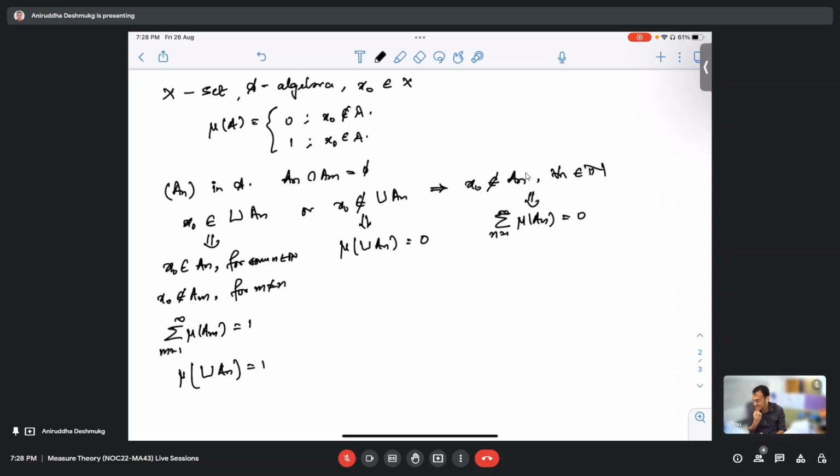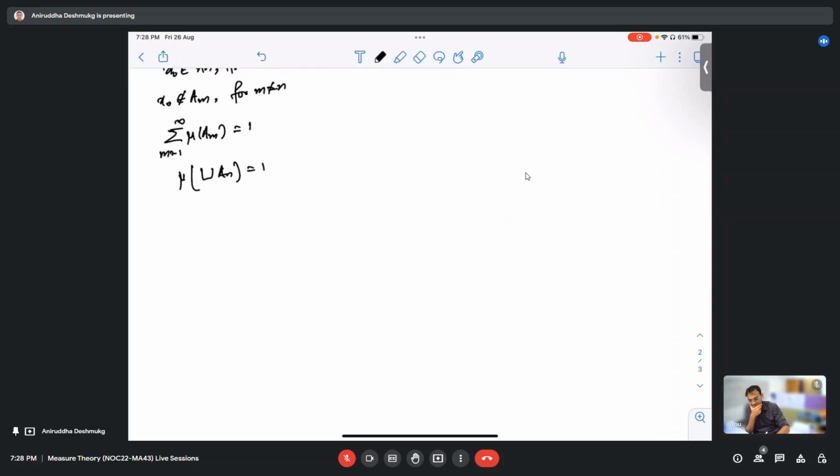The outer measure question was: show that mu star of A is either 0 or 1 for every A which is a subset of X. Correct. So mu star of A is always either 0 or 1. And was this the only question? Yes, this was the only question. I think this was an extension of the question to show that mu star of A is equal to 1 if and only if x naught belongs to A. No, that is not an if and only if condition. There was another condition to it, because that condition I wanted to discuss today.